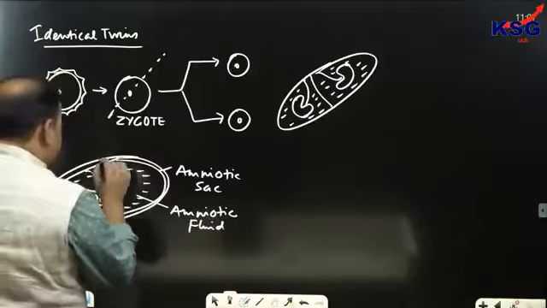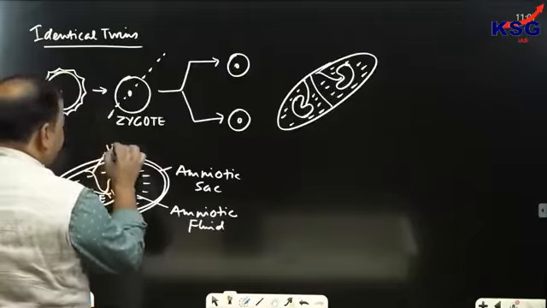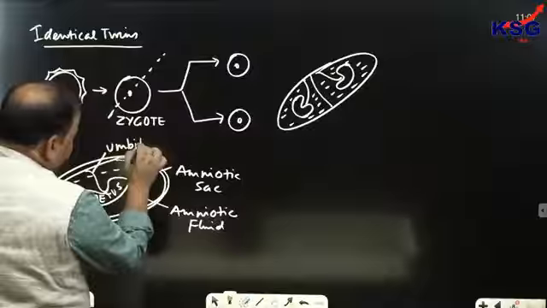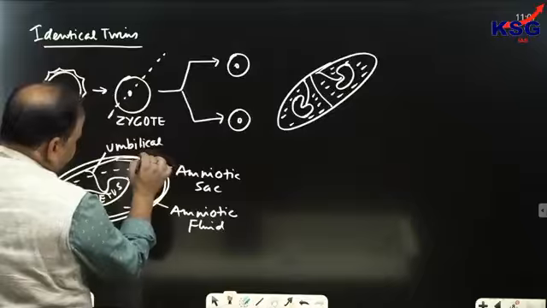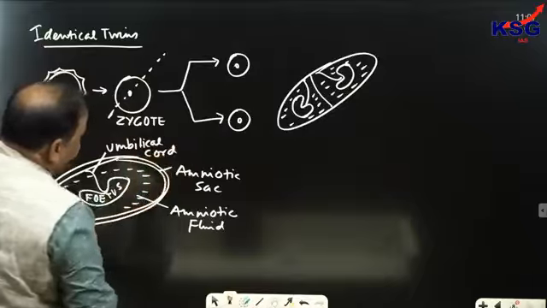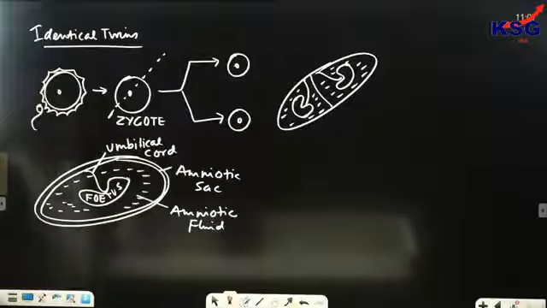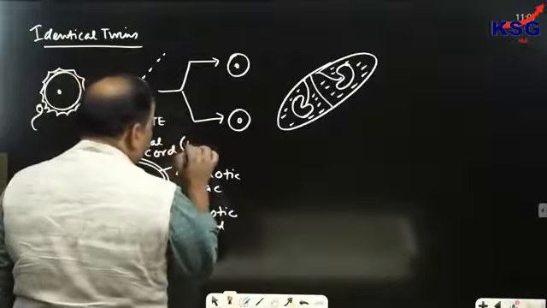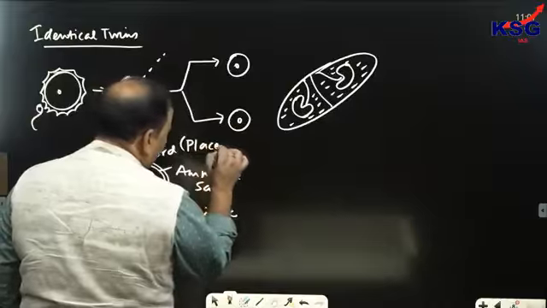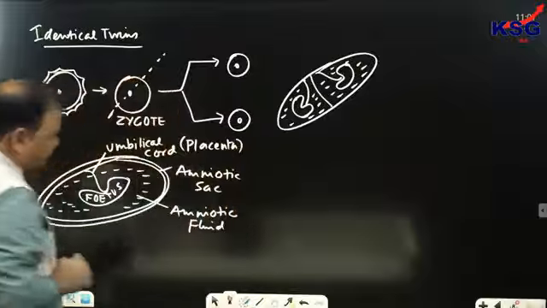Clear? This is the umbilical cord. The umbilical cord is the connection between mother and baby, through which nourishment is also supplied to the baby, and it is also referred to as the placenta.